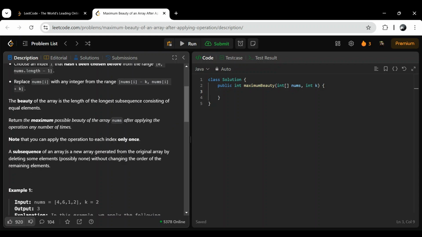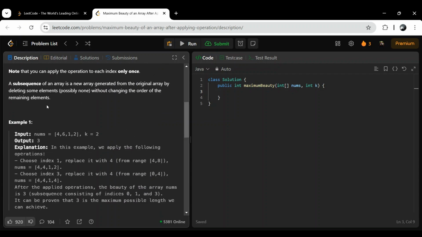A subsequence of an array is a new array generated from the original array by deleting some elements without changing the order. We know what a subsequence is, right? For example, 1 2 3 4 5: here 1 3 4 5 is a subsequence, but a subarray is 1 2 3, continuous, adjacent, consecutive. In a subsequence the order stays the same, but we cannot have 1 4 2 as a subsequence because the order is changed. We can go by this order only.